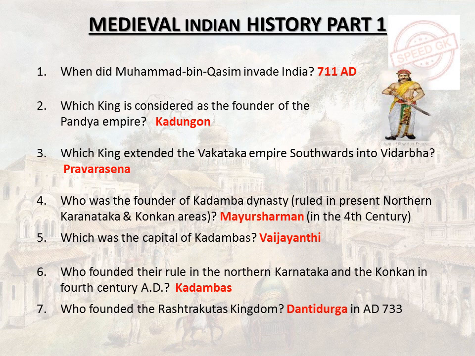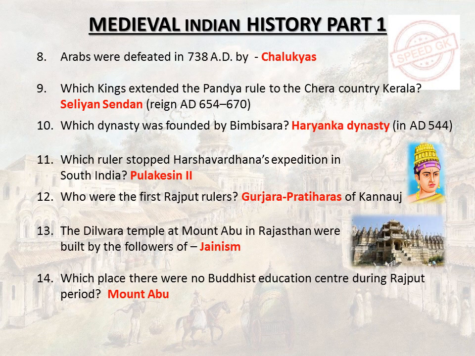Vaijayanti. Who founded their rule in the northern Karnataka and the Konkan in 4th century AD? Kadambas. Who founded the Rashtrakuta kingdom? Dantidurga in AD 733. Arabs were defeated in 738 AD by Chalukyas. Which king extended the Pandya rule to the Chera country, Kerala? Sendan, reigned AD 654 to 670.